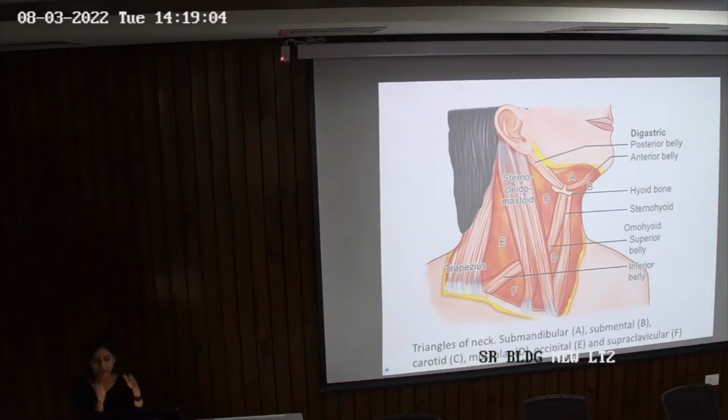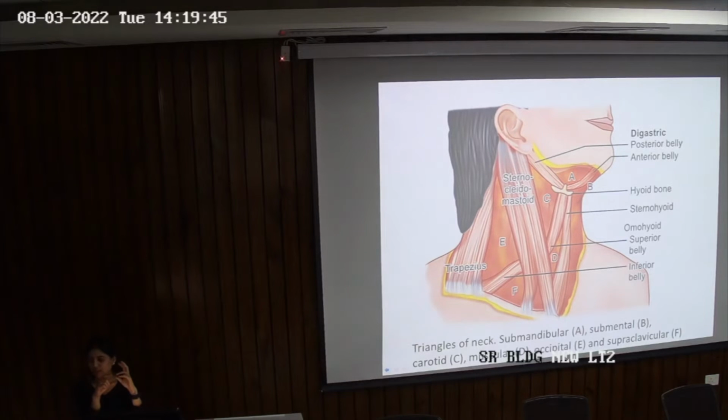Level 2 will be the ones present behind the posterior belly of digastric and in front of the trapezius. Superiorly we have the skull base, and inferiorly you draw an imaginary line from the hyoid. So what is your marking now? Superiorly there's the skull base, inferiorly there's an imaginary line crossing the hyoid, anteriorly there's the posterior belly of digastric, and posteriorly there's the anterior border of trapezius. That group of lymph nodes is known as level 2. So any lymph nodes present in this particular anatomy are the level 2 group.